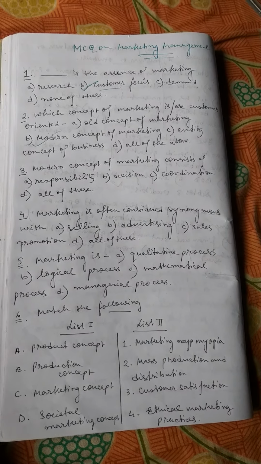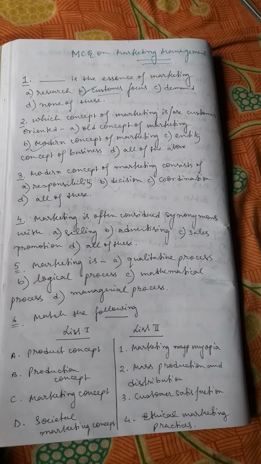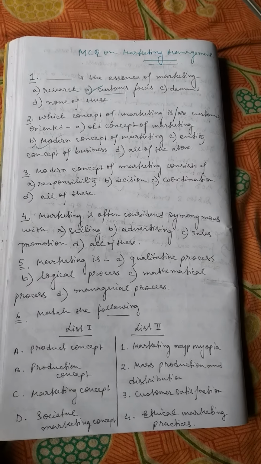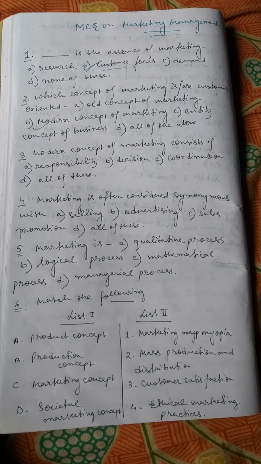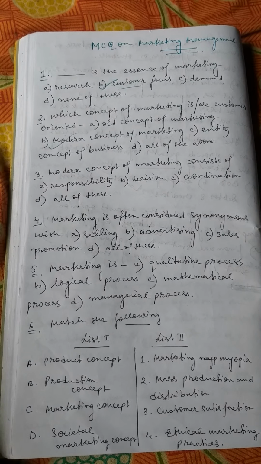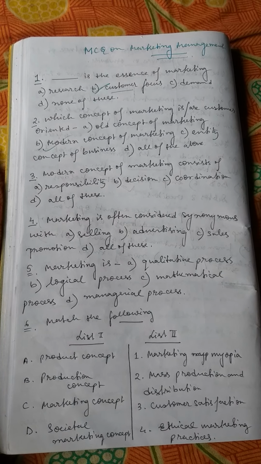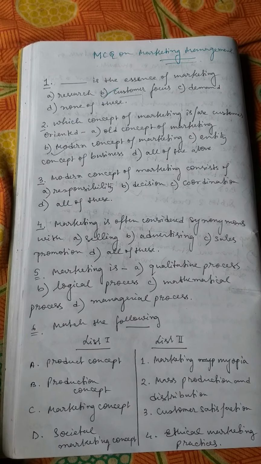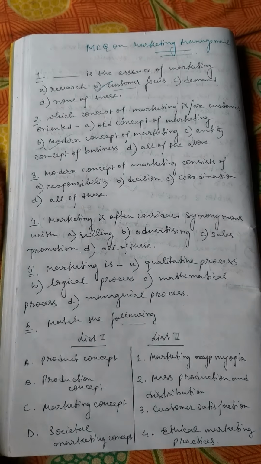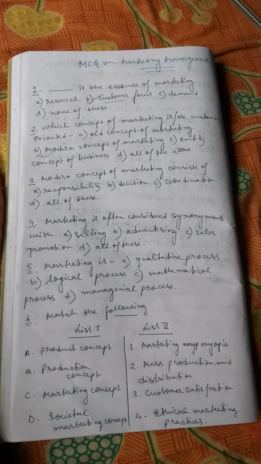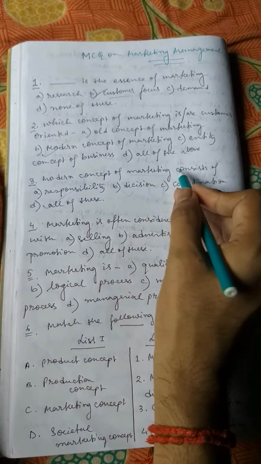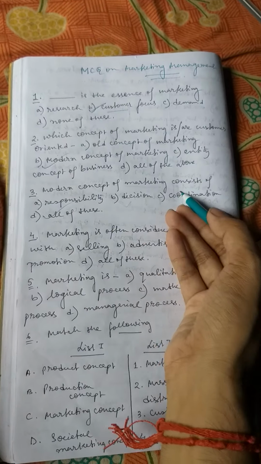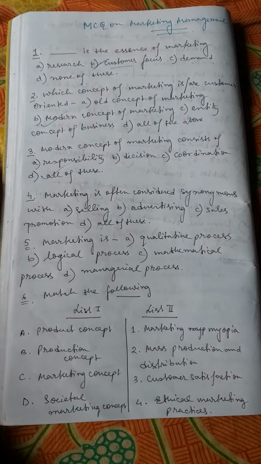Modern concept of marketing consists of option A, responsibility. Option B, decision. Option C, coordination. Option D, all of this. So we know all three things are included in modern concept of marketing. So here option D will be the correct answer, that is all of the above. That means modern concept of marketing consists of responsibility, decision and coordination. Come to the fourth question.